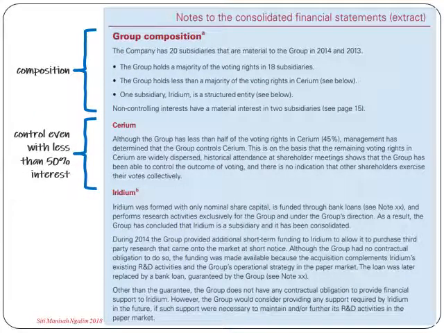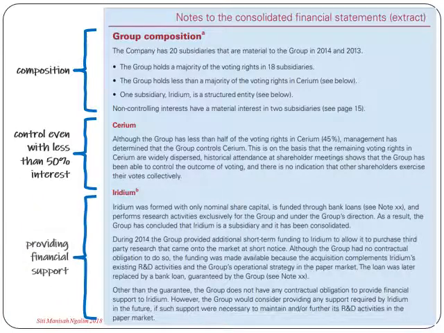And then we have the explanations on judgment and assumption in determining the control over one of the subsidiaries, even with less than 50% shareholding. And also information in relation to financial support provided by the group to one of the subsidiaries, which users may use to evaluate risks taken by the entity.